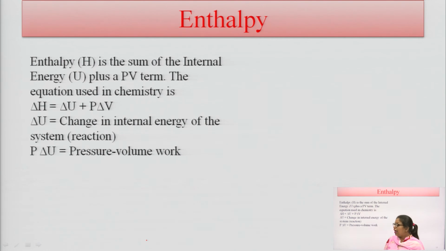What is enthalpy? Enthalpy is the sum of the internal energy plus a PV term, pressure times volume, and the equation used in chemistry is delta H equals delta U plus P delta V, where delta U is the change in the internal energy of the system, and P delta V is the pressure-volume work, which is used for the pressure-volume determination here.